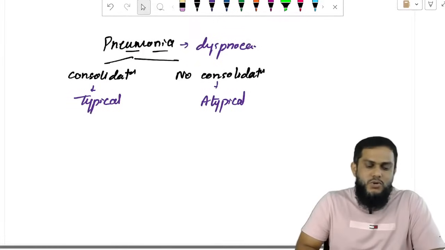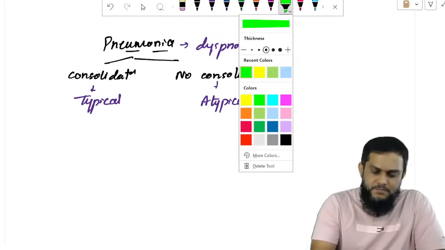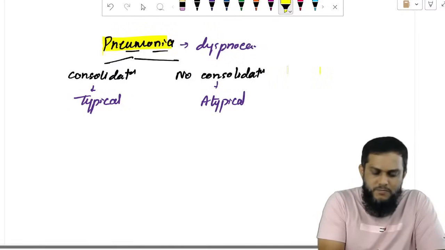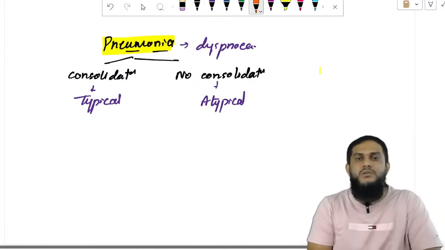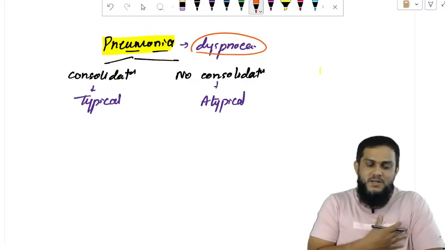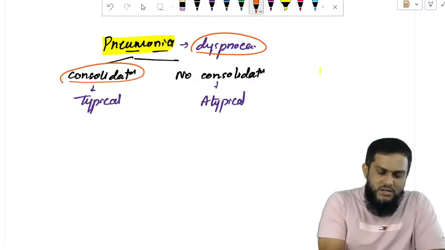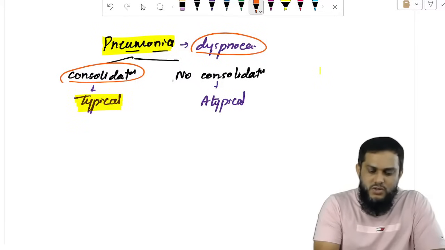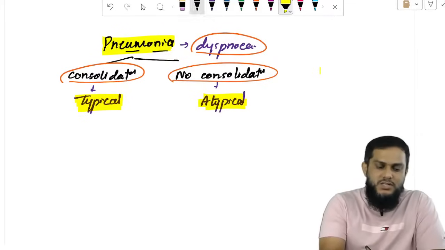Moving on to the next topic: pneumonia. Pneumonia means lung infection. When there is lung infection, there is breathing difficulty. If consolidation is there, that is typical pneumonia. If consolidation is not there, that is atypical pneumonia.